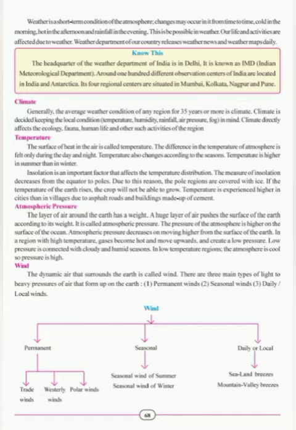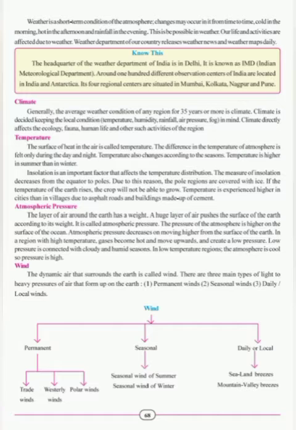Atmospheric pressure. The layer of air around the earth has a weight. A huge layer of air pushes the surface of the earth according to its weight. It is called atmospheric pressure. The pressure of the atmosphere is higher on the surface of the ocean. Atmospheric pressure decreases on moving higher from the surface of the earth. In a region with high temperature, gases become hot and move upwards and create a low pressure.